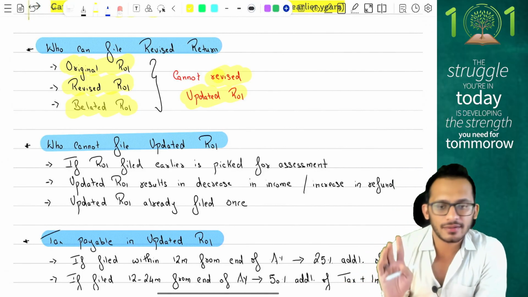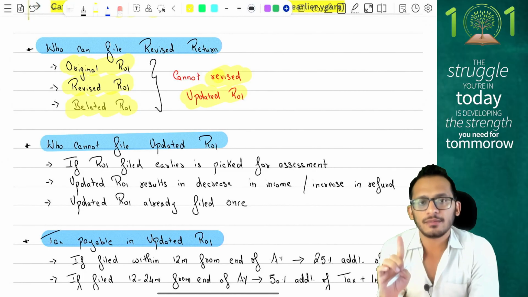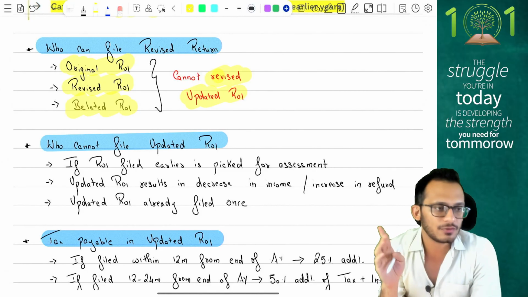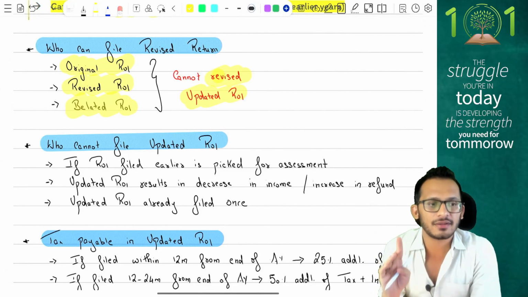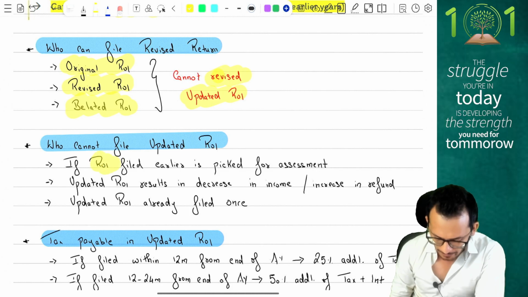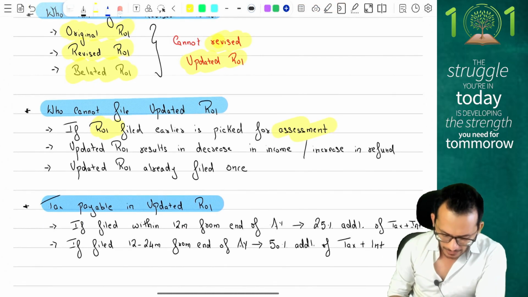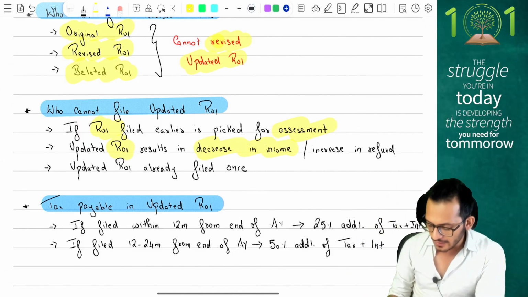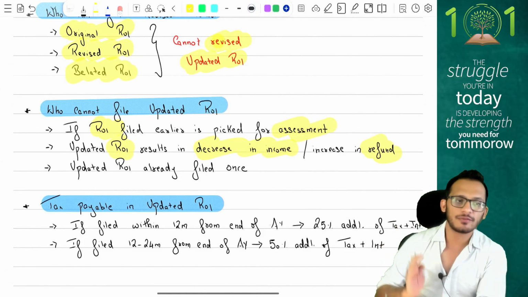This brings me to the updated return provisions. Updated return provisions say that you can file an updated return for any instance where there is tax payable. So what are the cases where you cannot file an updated return? If the return of income has been picked up for scrutiny. If the updated return results in a decrease in income, meaning my income is going to fall, or an increase in refund, meaning I am expecting more refund from the department.